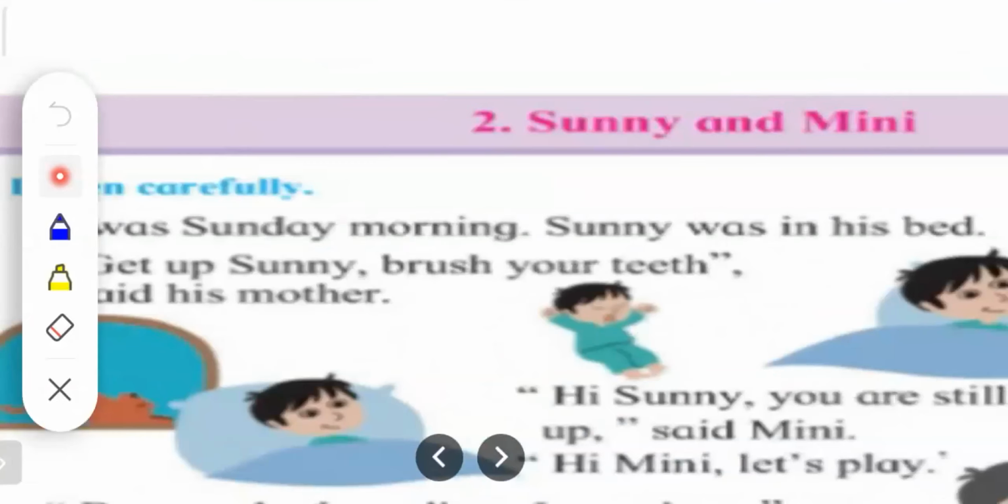So, children, it was Sunday morning and Sunny was in his bed. Usually, children, on Sundays we get up late. So here also you can see Sunny is still in his bed. His mother is coming and telling Sunny, get up, Sunny, brush your teeth. Okay.